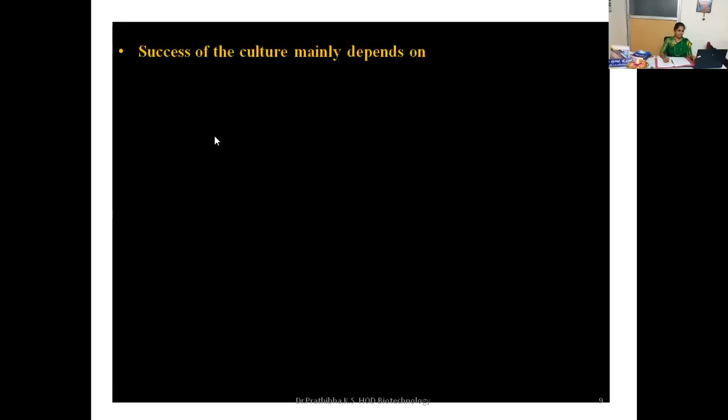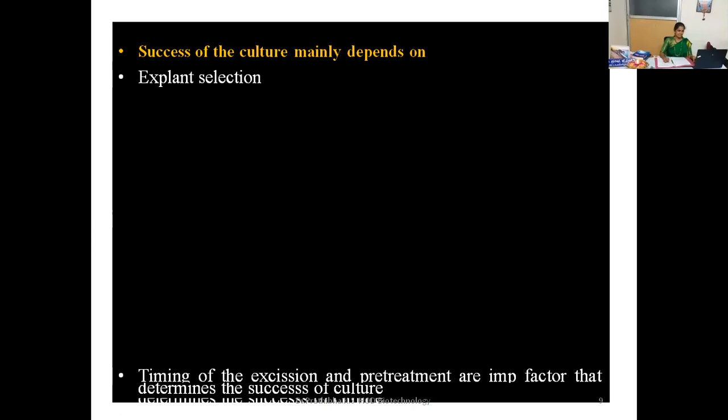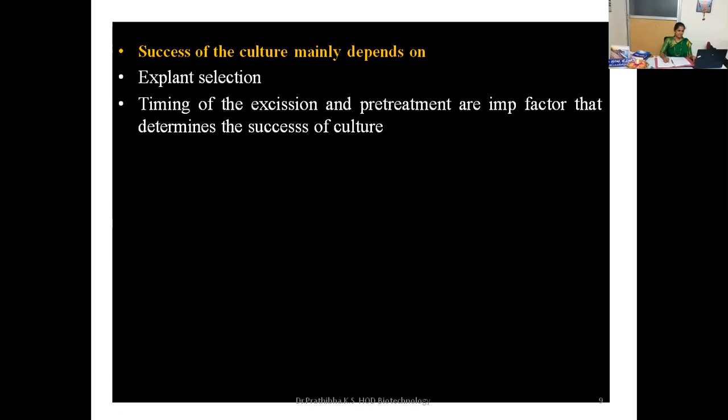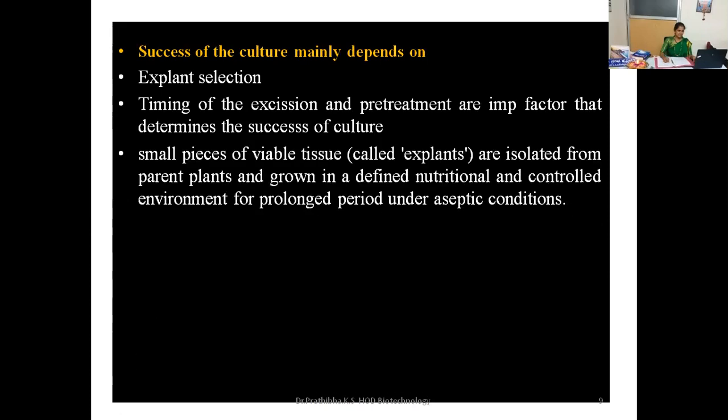Now let us understand the success of the culture mainly depends on the explant selection. So in this slide, you are understanding what are the circumstances responsible for the success of the plant tissue culture. Okay, in this plant tissue culture, the selection, the timing of excision and pre-treatment are important factors that determine the success of culture.